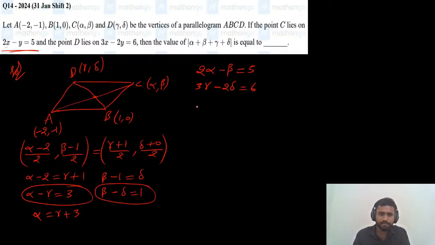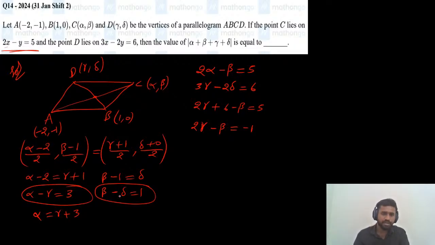Substituting, we get 2 gamma plus 6 minus beta equals 5. Clear? Now 2 gamma minus beta will be equal to minus 1. First we have eliminated alpha. Now 2 gamma minus beta equals minus 1, and 3 gamma minus 2 delta equals 6.